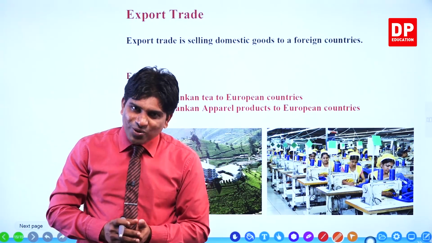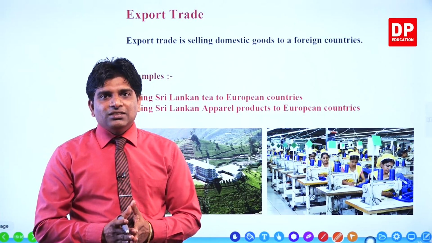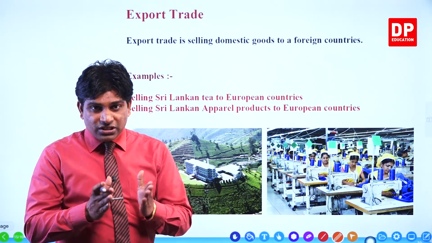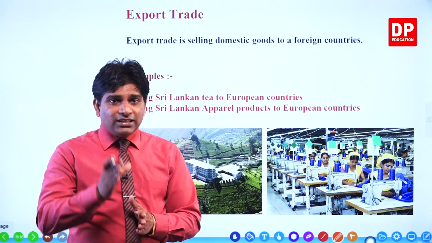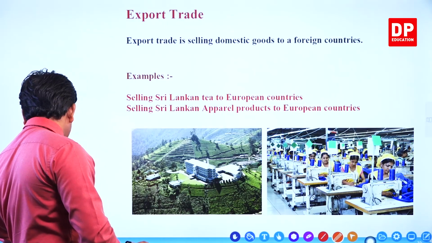Then today we discussed trade and supporting services, first part. Under the trade today we discussed these points.